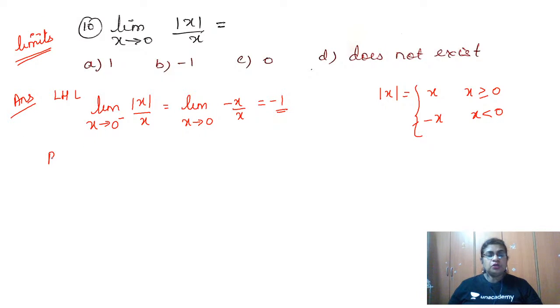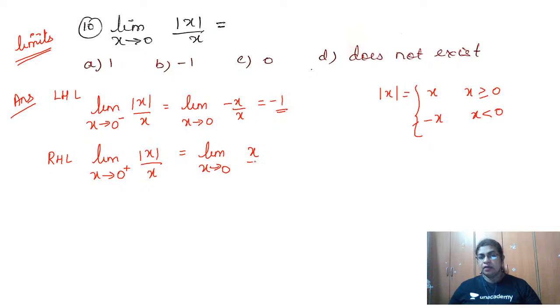Next, move on to the right hand limit. So how do I write the right hand limit? Limit x tends to 0 from the right side, mod x by x. So what is x? For 0 plus, it is greater than 0. So greater than 0, we have mod x, so that is equal to limit x tends to 0. So what is modulus of x for x greater than 0? It is x by x as it is. So what did you get? You got 1.